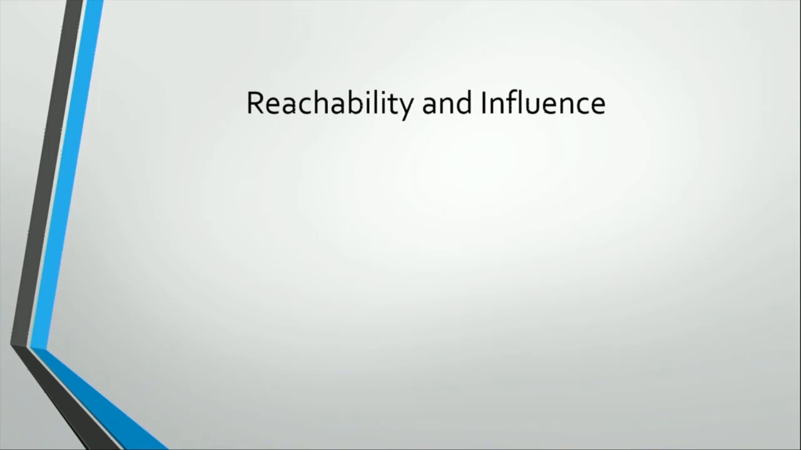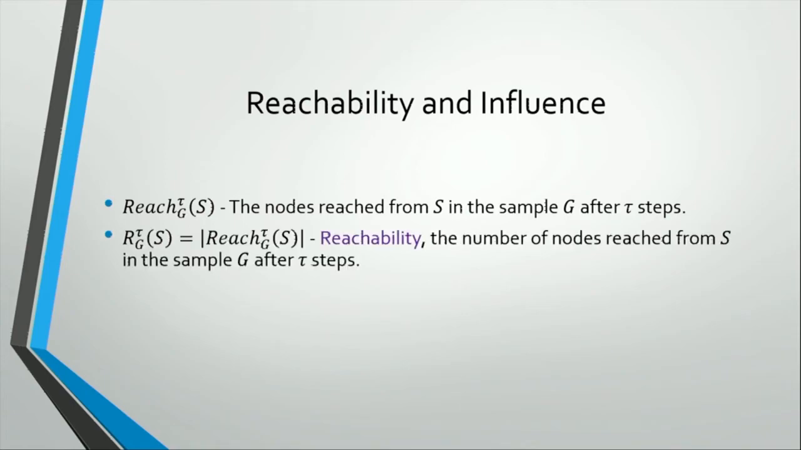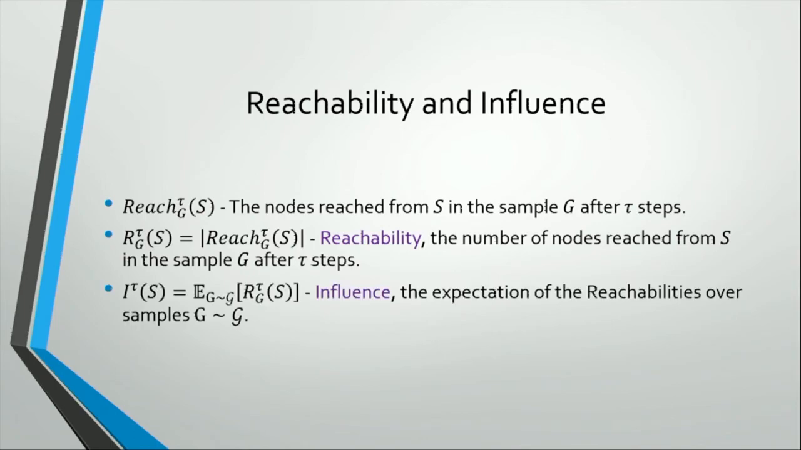So let's do it more formally. We denote by reach tau in sample G of the seed set the nodes we reached from the seed set in the sample after tau steps. The reachability value will be the number of nodes we reached. You should think about the reachability as a random variable that depends on the sample. And the influence is going to be the expectation of the reachability values of the samples drawn from the model.